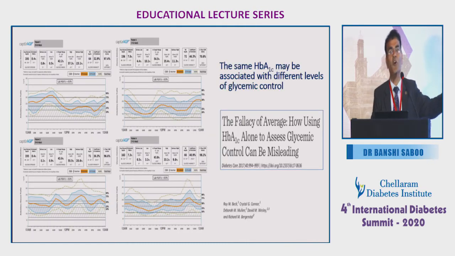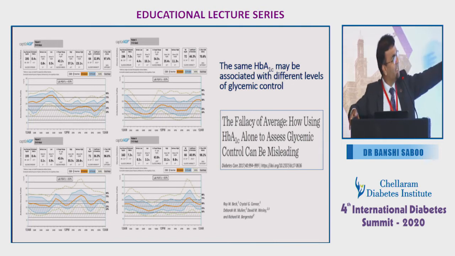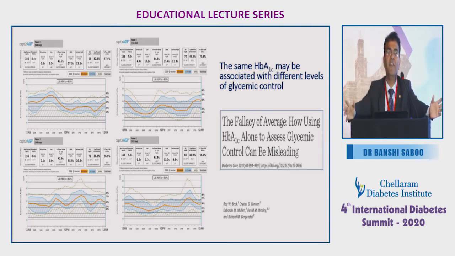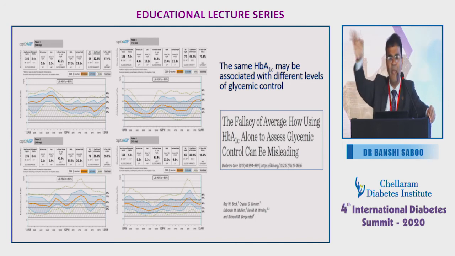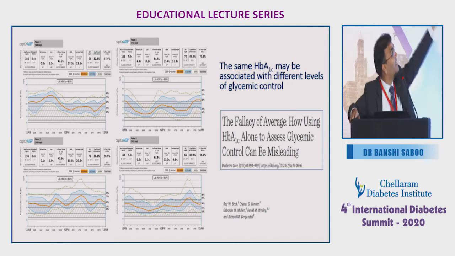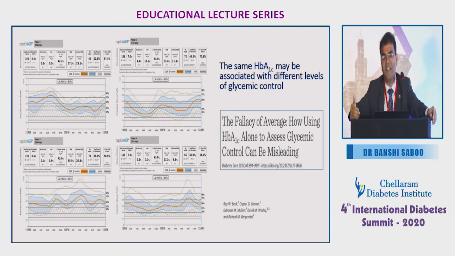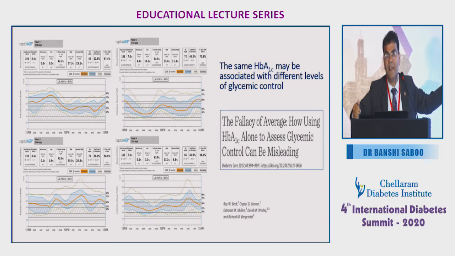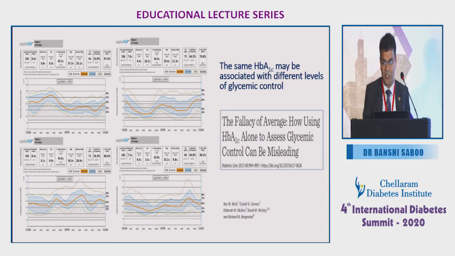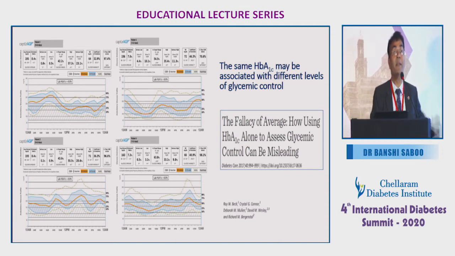He had already shown you the 3 different types of patients, similar types of slides, that 4 different types of patients may have the same HbA1c, but all of them have a different glycemic variability. Somebody may have a post-breakfast hyperglycemia, another patient may have a post-dinner hyperglycemia, some patients may have hypoglycemia early morning, some patients may have afternoon hypoglycemia, but ultimately all 4 patients have the same HbA1c. But they all had to be treated in a different way.